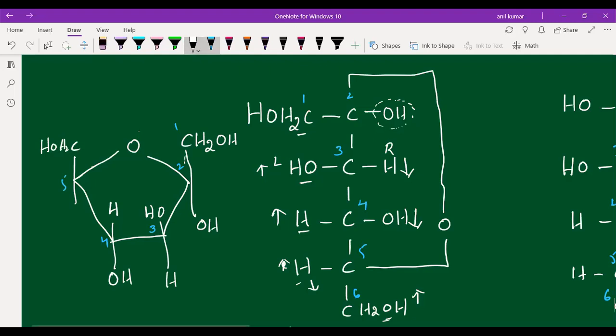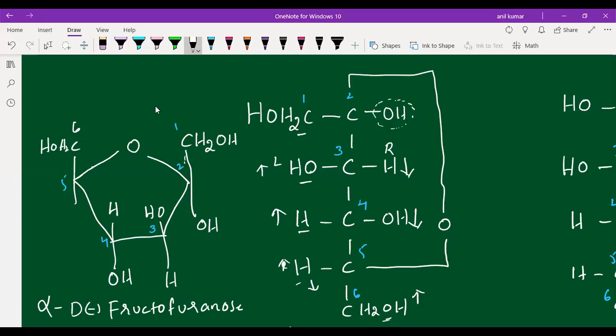Right, students, so this is the sixth carbon. We are calling it the sixth carbon. What is the name of this structure, students? Alpha D minus fructofuranose.